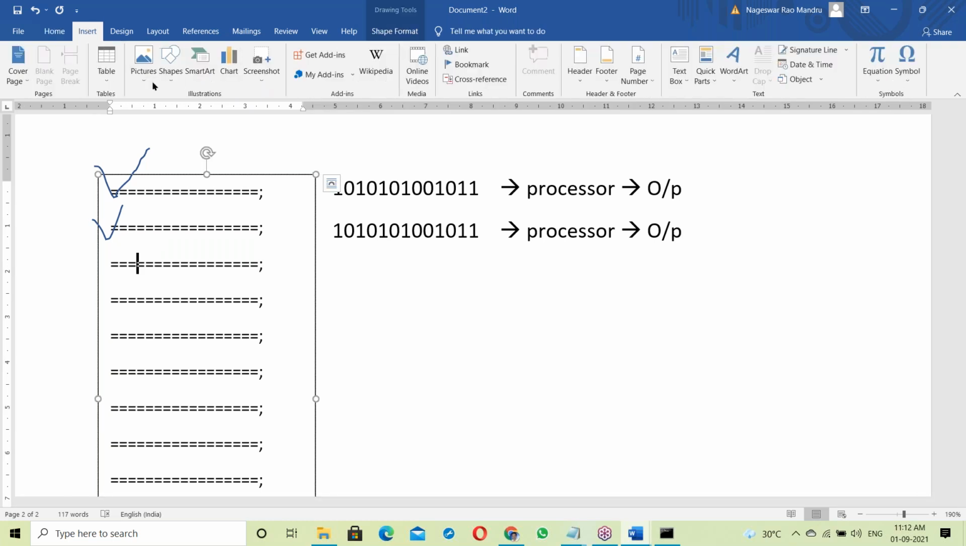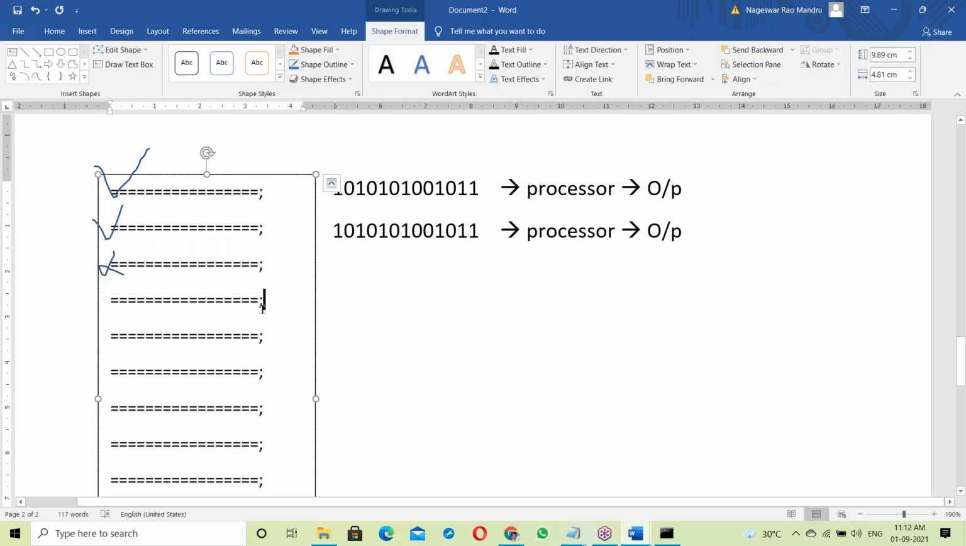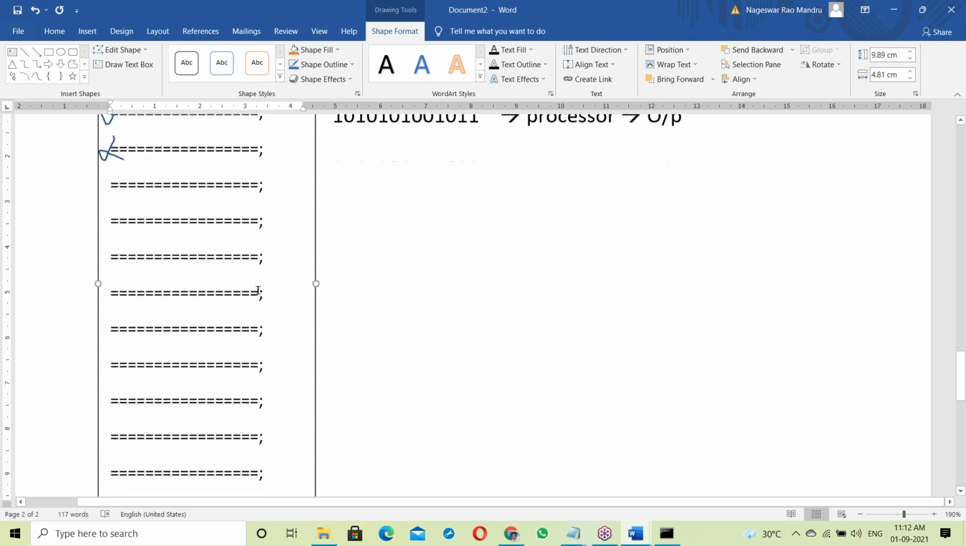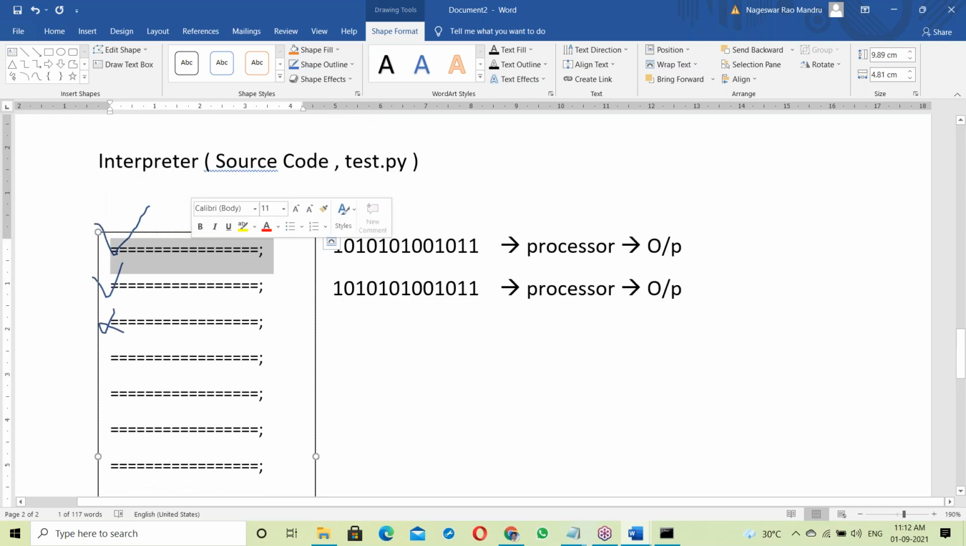Suppose something is wrong here. It simply stops. If any error comes, the interpreter simply stops. It won't check for next coming statements, whether they are right or wrong. First statement is correct, it immediately executes. Next statement is correct, it immediately executes. Means line by line. So the interpreter checks line by line and executes.